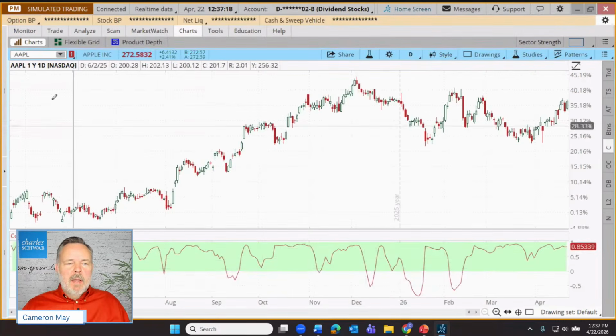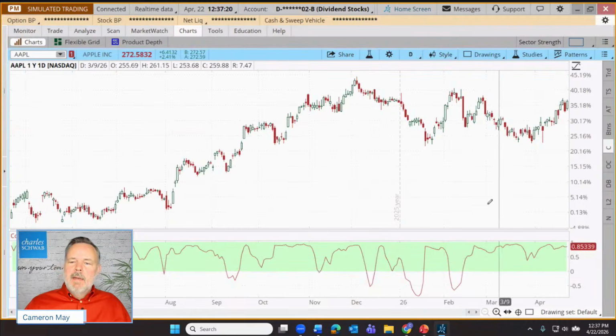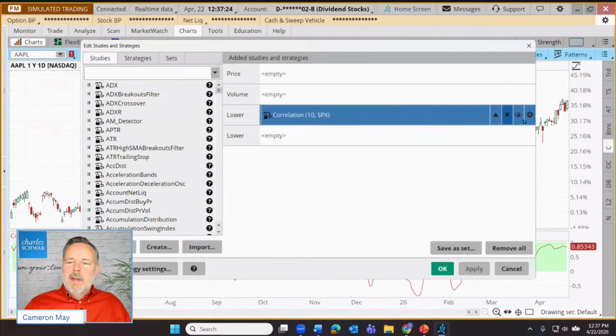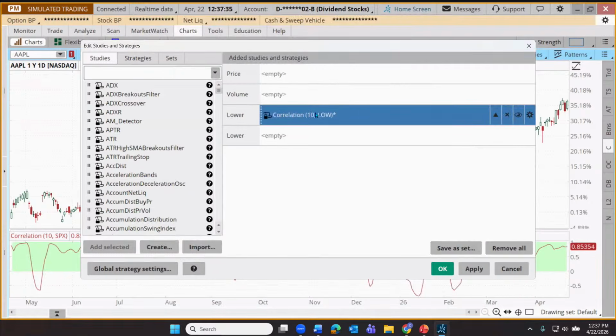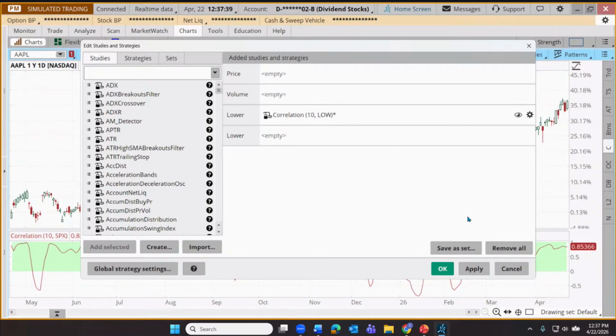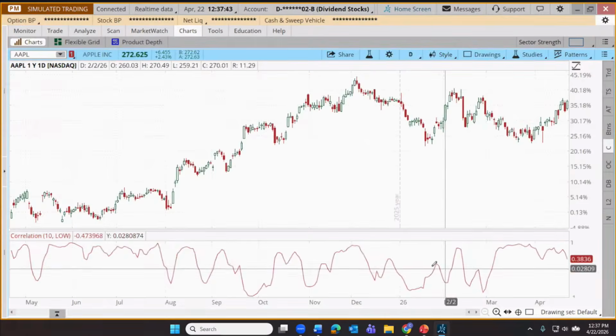Oh, no, I didn't get it done. Hold on. Let's do it again. I didn't hit enter. So when we type in our symbol, hit enter to activate that symbol. Then click OK and notice now it's getting ready to compare lows to Apple instead of SPX to Apple. It's not lows and Apple that I want to compare here. Let me click Apply and click OK.